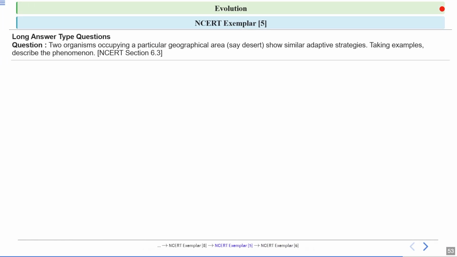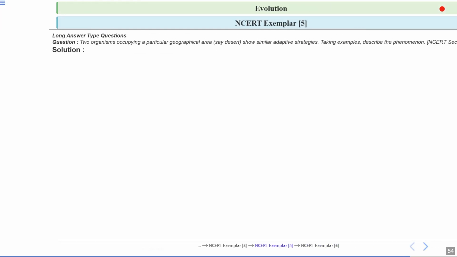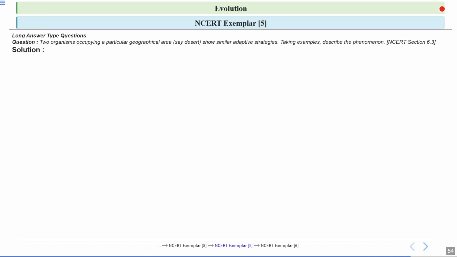Next question: two organisms occupy a particular geographical area, say a desert. How do they show similar adaptive strategies? Taking examples, you have to describe this phenomenon. Let's have a look at the answer. This is basically convergent evolution. So what is convergent evolution?